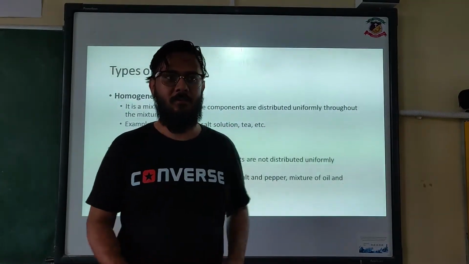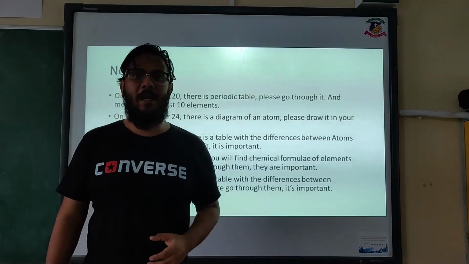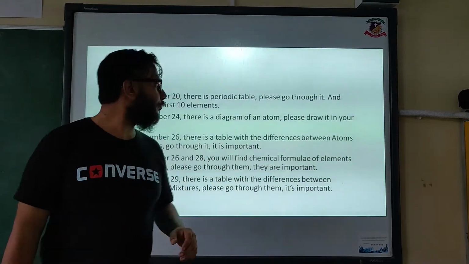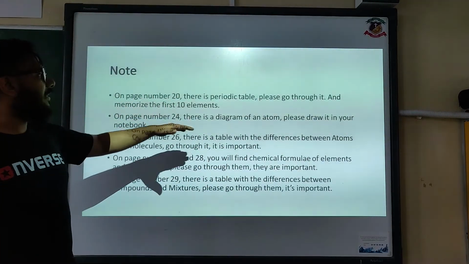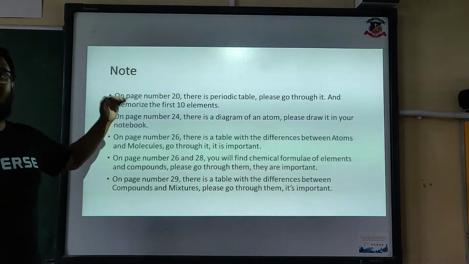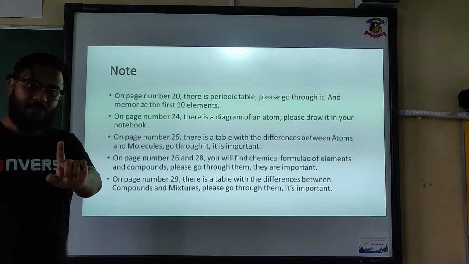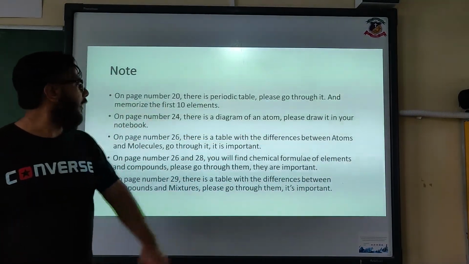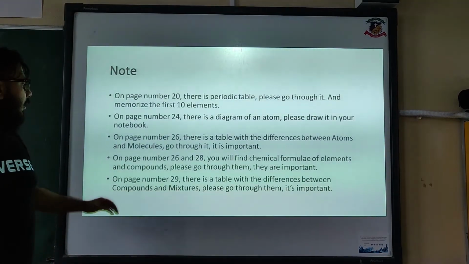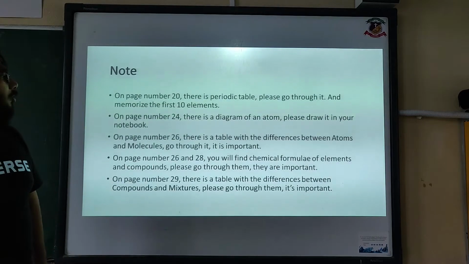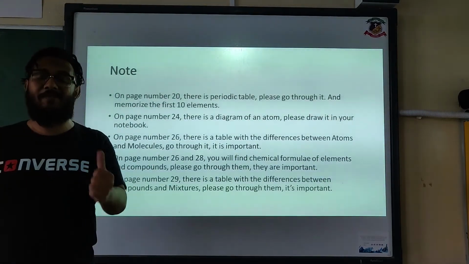They're enemies. And finally, we come to the end, and these are a few things that I want you to go through. On page number 20, there is a periodic table. Please go through it and memorize the first 10 elements, just the first 10. On page number 24, there is a diagram of an atom. Please draw it in your notebook. On page number 26, there is a table with the differences between atoms and molecules. Go through it. It is very important.